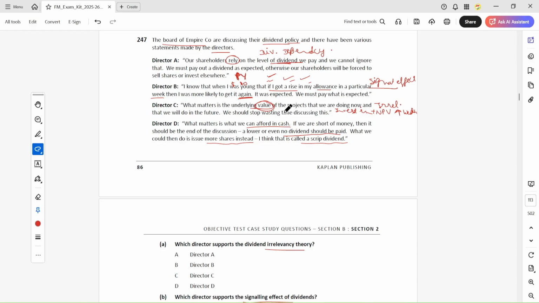If the company does not pay the dividend, the shareholders can sell some shares and get the return as a capital gain. And if the company value doesn't increase, then they will definitely sell.